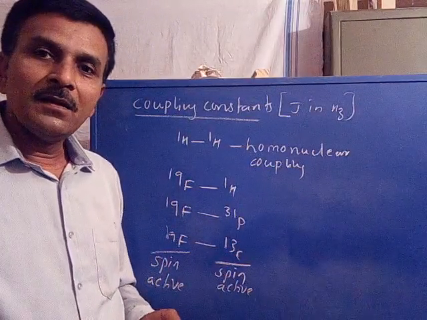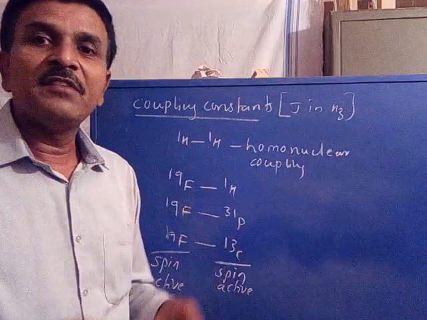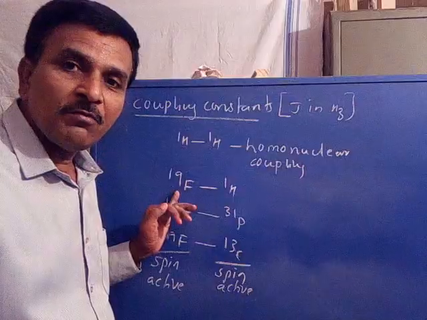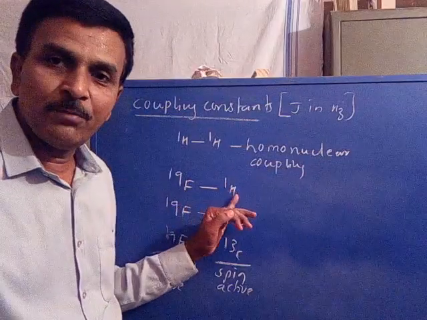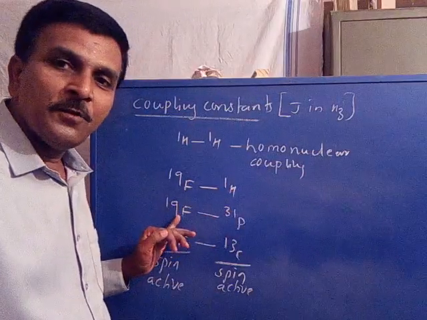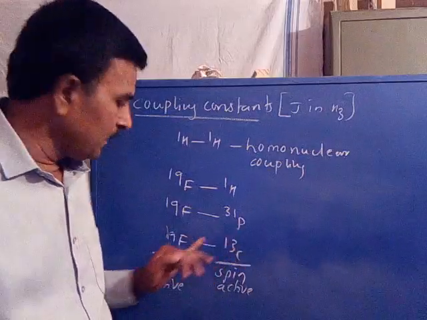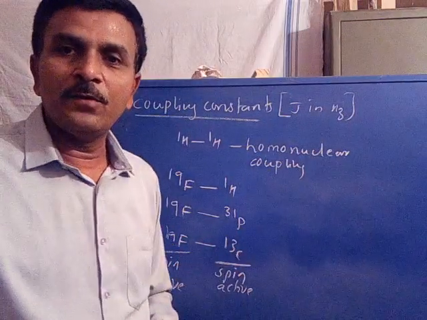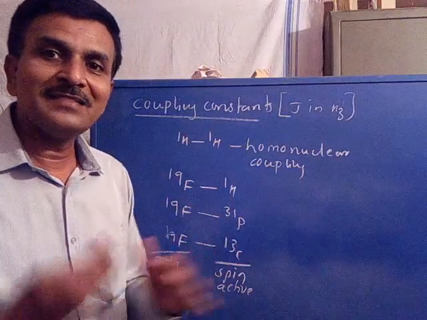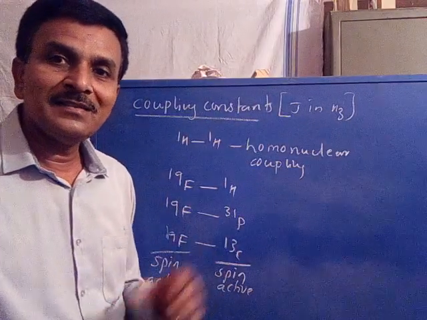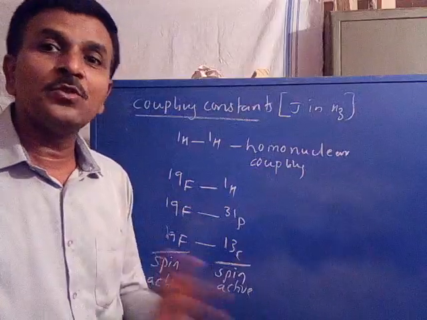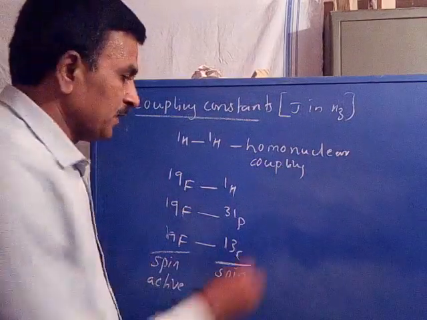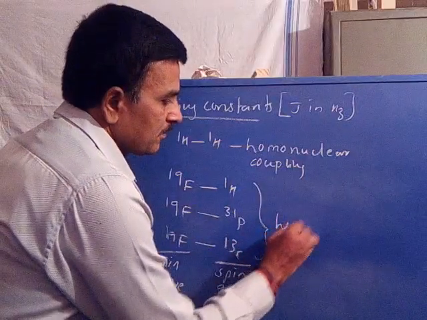Here the coupling interactions are between nuclei belonging to dissimilar atoms. The nuclei of fluorine are different from the nuclei of proton. Similarly, fluorine nuclei are different from phosphorus nuclei, and from carbon nuclei. So here the coupling interactions are between nuclei belonging to dissimilar atoms. These couplings are called heteronuclear coupling.